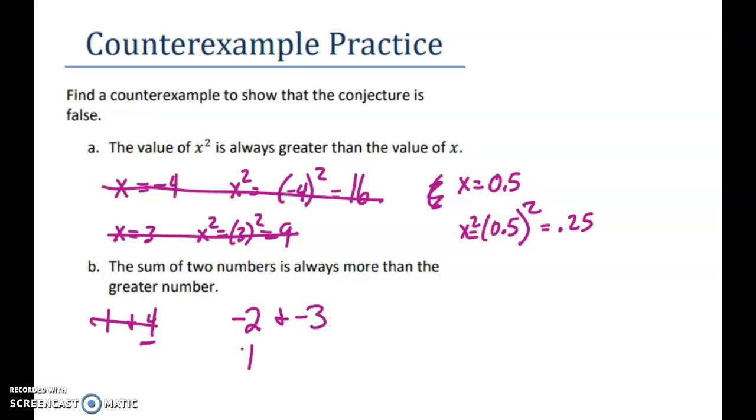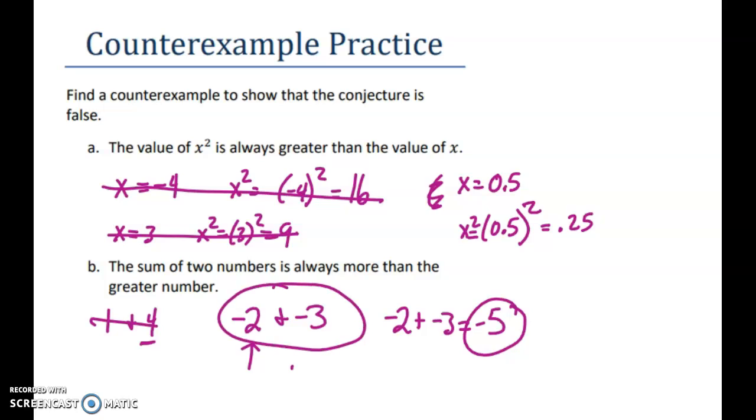So the greater of the two numbers is -2. That's farther up on the number line. So if you add them, -2 plus -3 is -5. So check, is the sum of the two numbers more than the greater number, which is -2? No, -5 is actually smaller than -2. So using -2 and -3 as our numbers will show a counterexample.